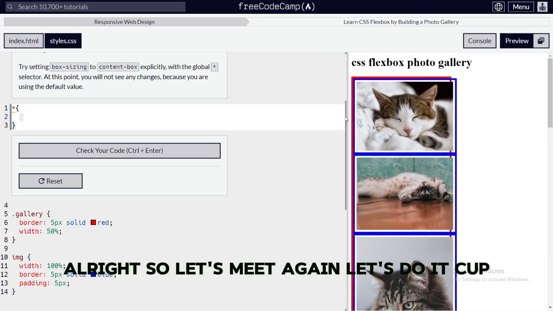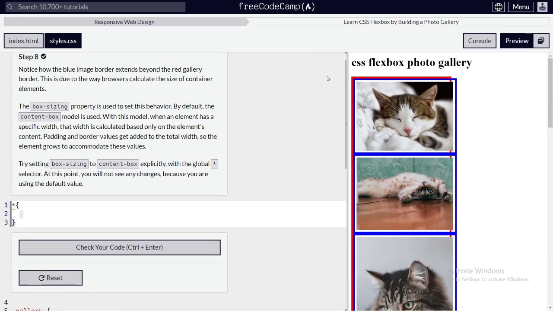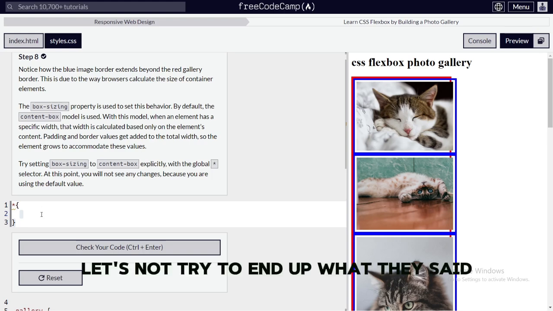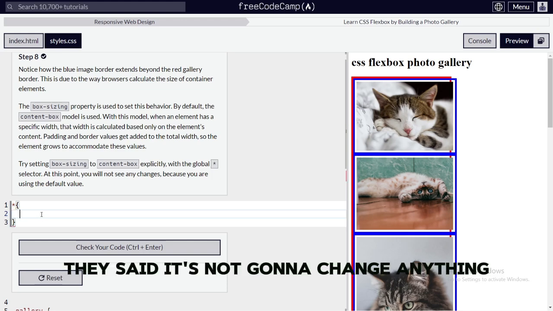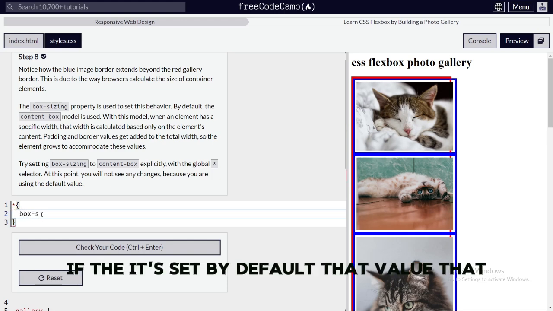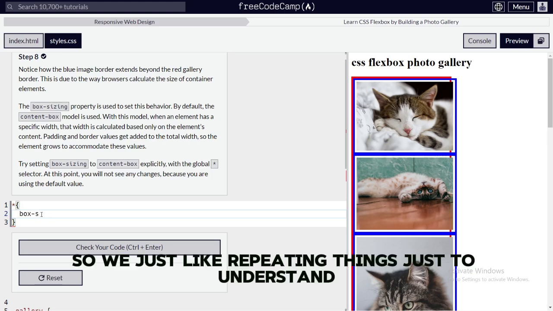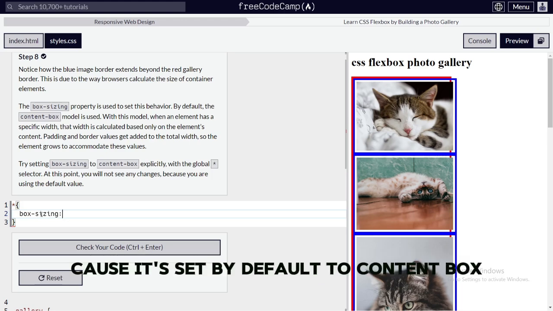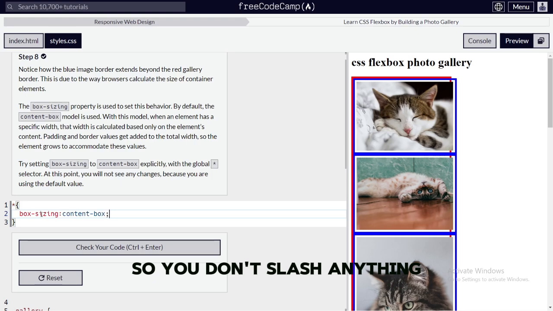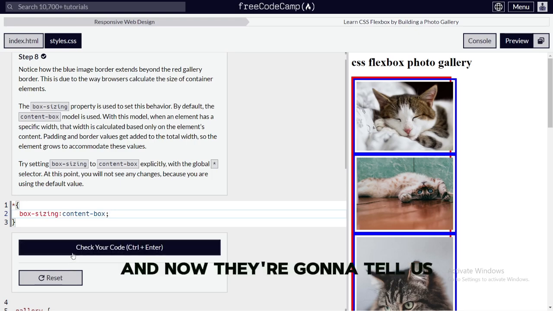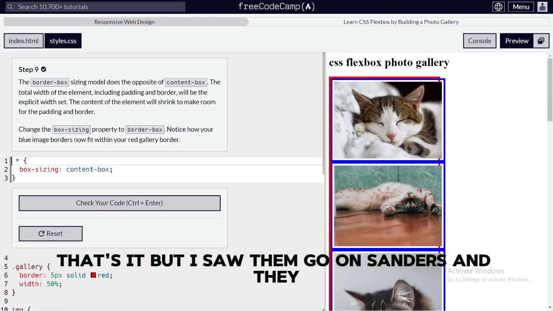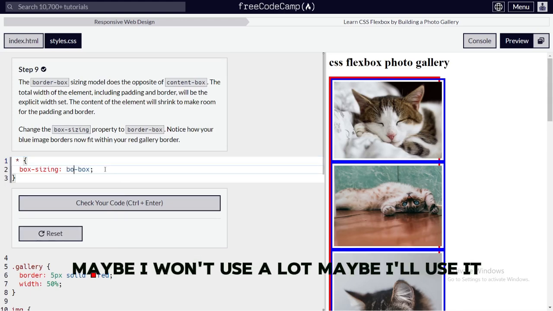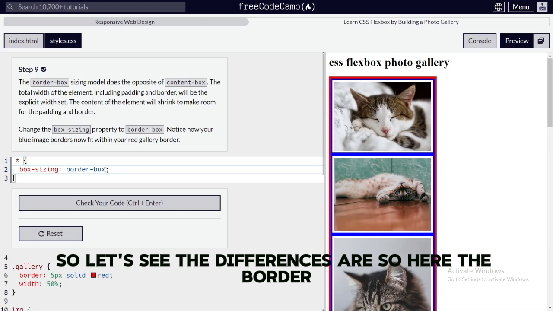Alright, so let's read it again. Let's now try, with what they said, we had the box-sizing. They said it's not gonna change anything because it's set by default to content-box. So we're just repeating things to understand, because it's set by default to content-box, so we don't change anything. And now they're gonna tell us maybe to change it to something else like border-box. But I still don't understand this, and maybe I won't use it a lot. Maybe I'll use it. All right, so let's see the differences.